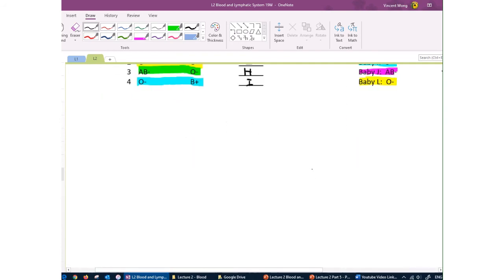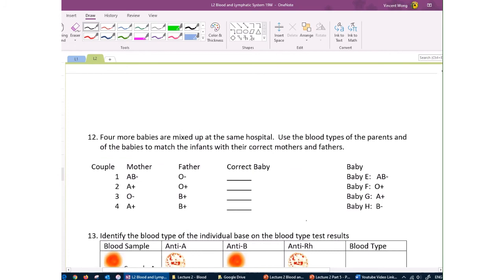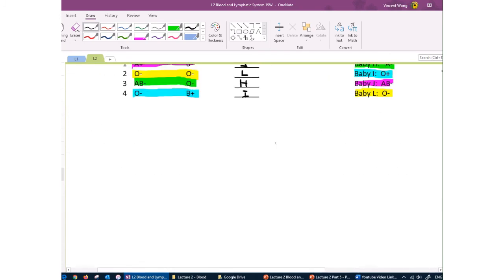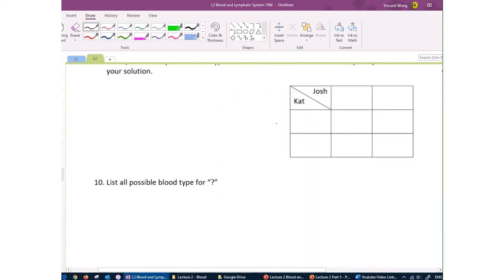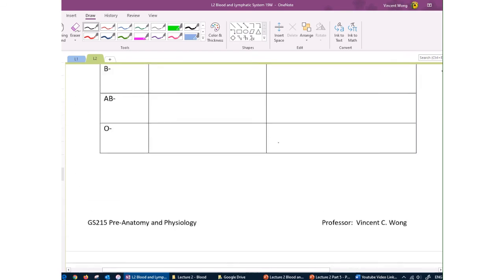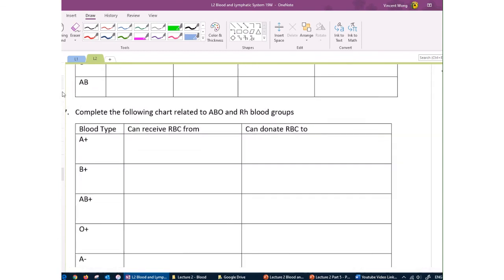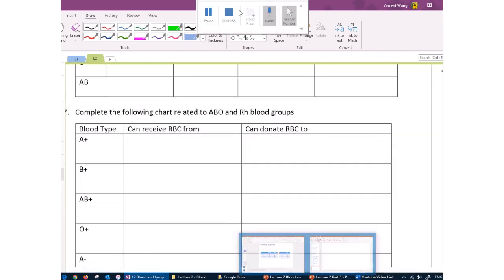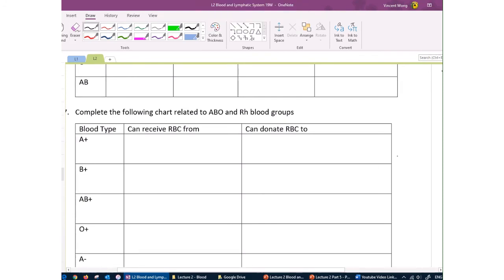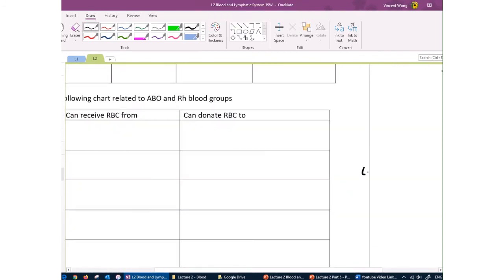Okay, so there is another one here. You can try it on your own, and you can compare the answers to the answer key I posted later on. I do want to go back here and talk about blood transfusion with the Rh blood group as well. So by now you should know about the ABO compatibility. I'm going to draw it out for you again. O can be given to all the other 3 blood groups, and AB can receive from all the other 3 blood groups. So that creates a chart like that.